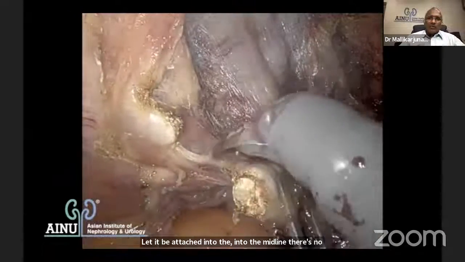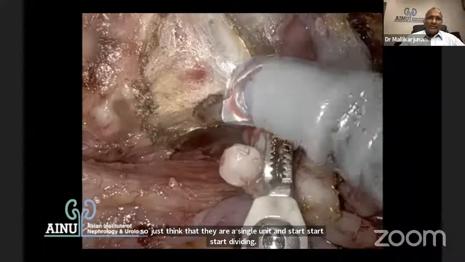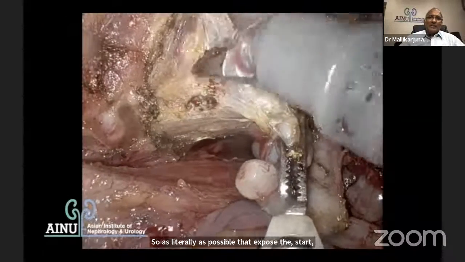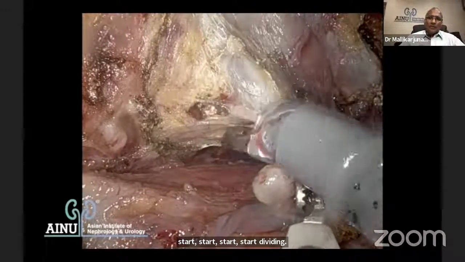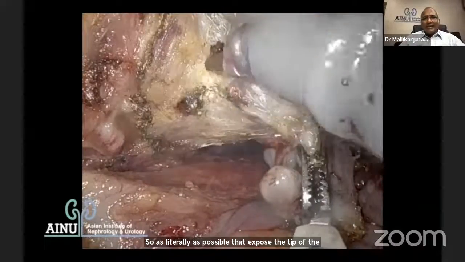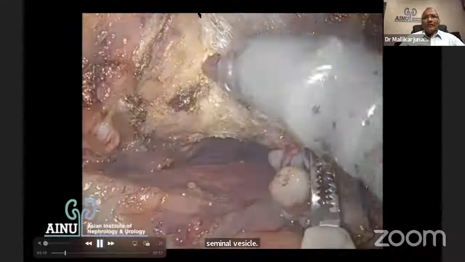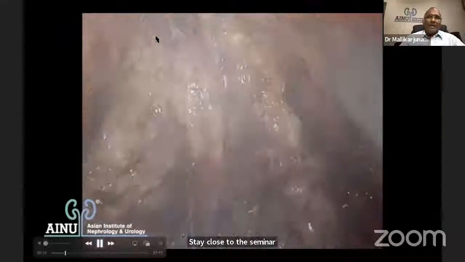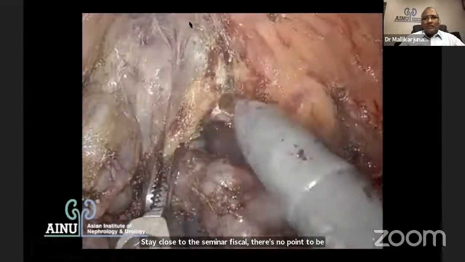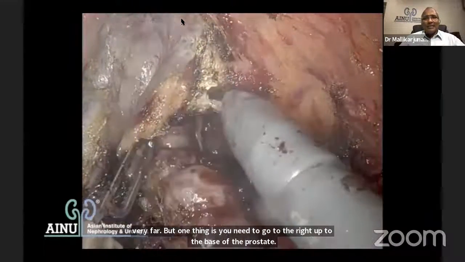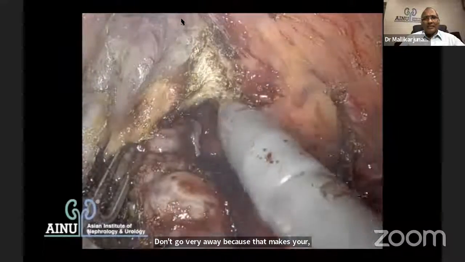So as laterally as possible, expose the tip of the seminal vesicle and then start enucleating the seminal vesicle. Stay close to the seminal vesicle. There's no point being very far. But one thing is, you need to go right up to the base of the prostate. Don't go very far away, because that makes your posterior bladder neck incision much easier.